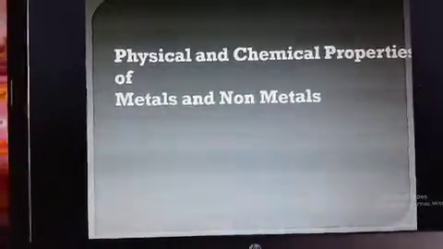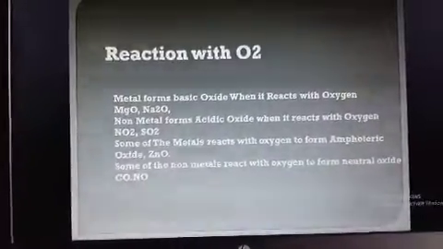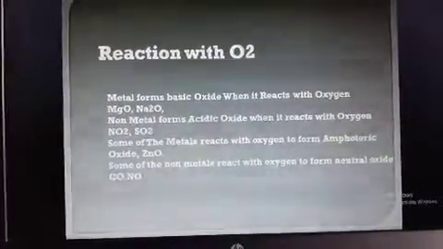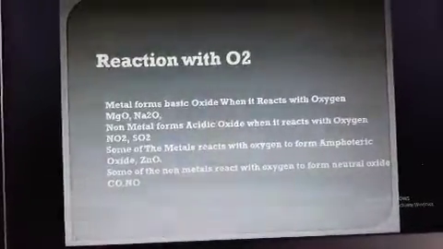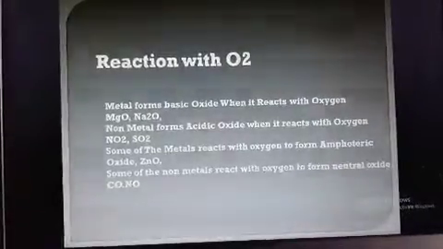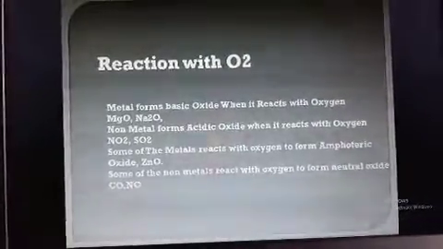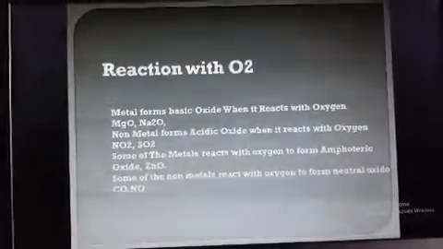Now if we move to the chemical properties of metals and non-metals, the first thing you have to read is the reaction of metal with oxygen. Generally, you know that metals form basic oxides when they react with oxygen.